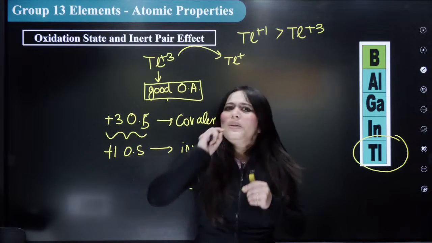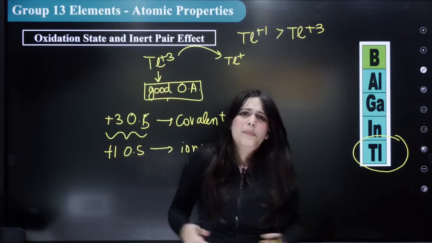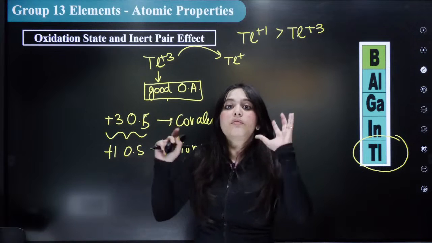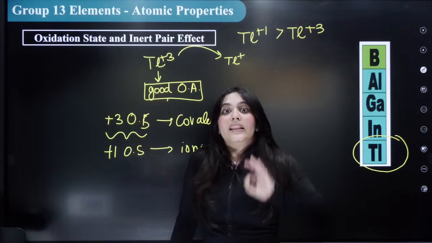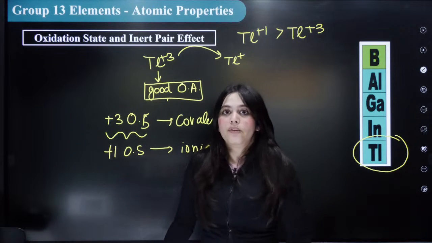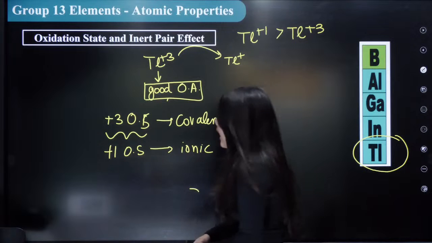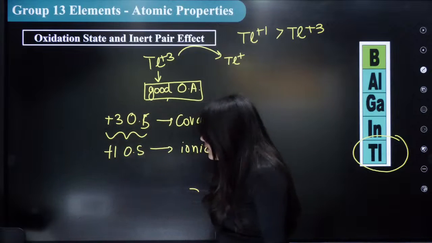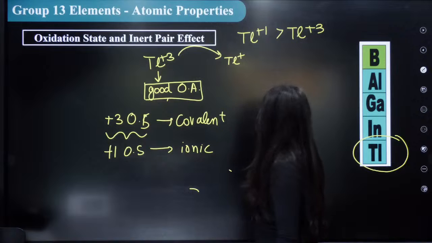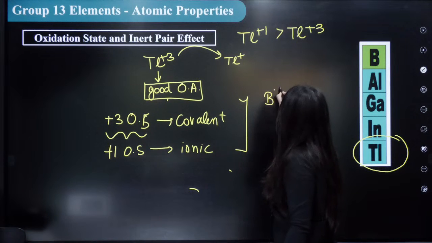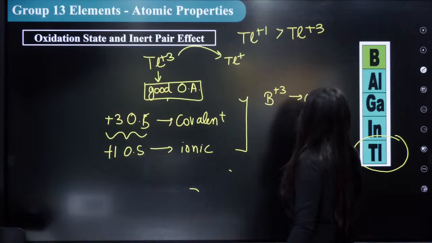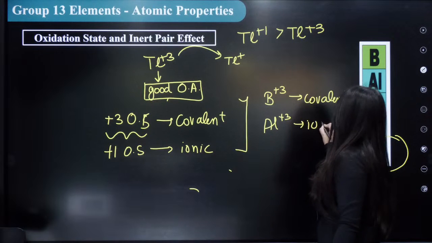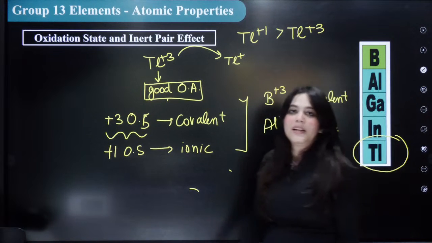Why is that the case? Because to take out 1 electron is easier, since I just need 1 ionization energy. But for showing the +3 oxidation state, 3 ionization energies is too much energy I need to give. Hence, those compounds are not ionic, they are only covalent compounds. Everybody understood this? And another thing I want to tell you is that boron in the +3 oxidation state is usually covalent, while aluminium in the +3 oxidation state can be ionic. We have seen aluminium chloride compounds.